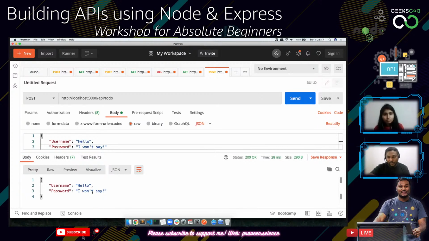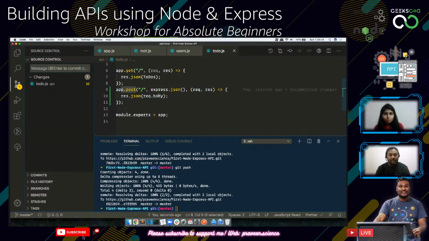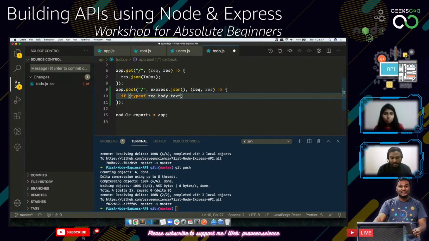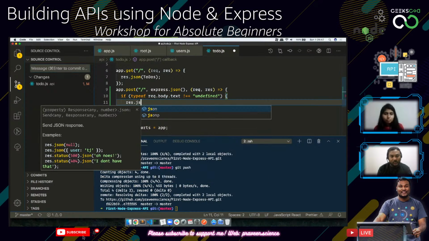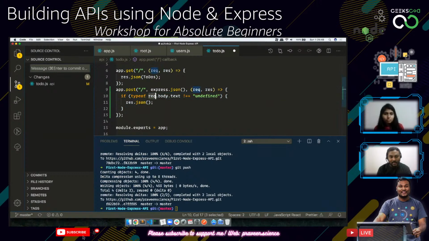So all I need is to have only one to-do, the to-do text. So what I'm going to expect is a request.body.text. If this is set, if typeof request.body.text is not equal to undefined, then I am doing something. So first thing, I need to get the text, so I need to push this text into the to-dos.